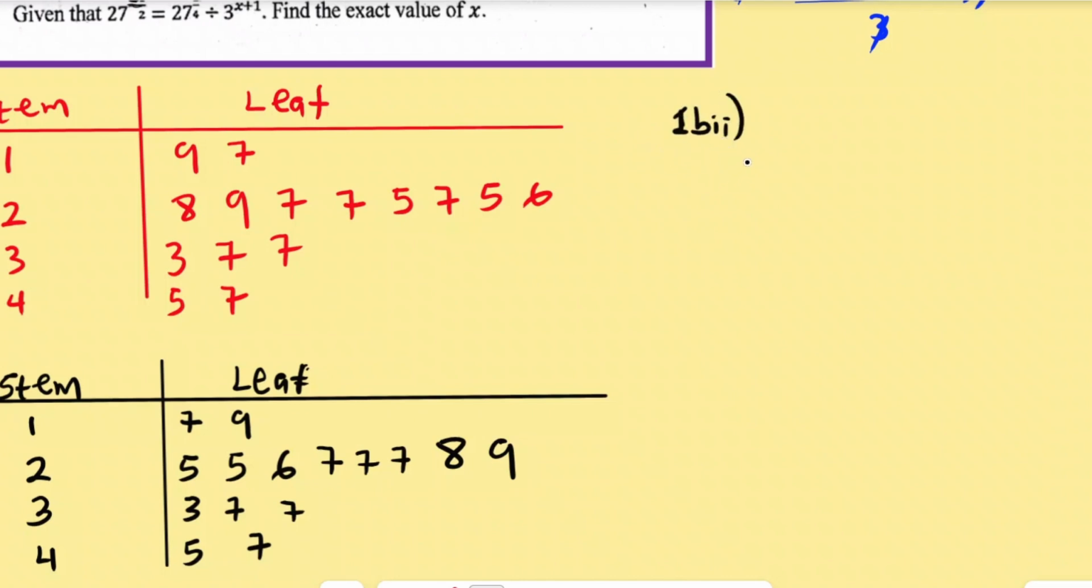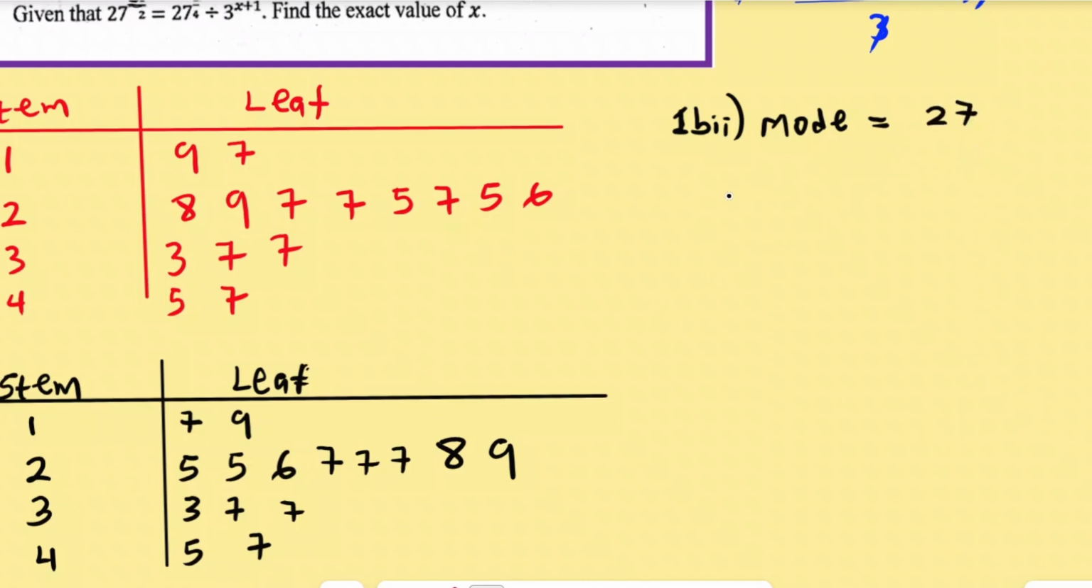So first of all, let me find the mode. The mode is the most appearing number or data. So when you come here, the mode is obviously going to be 27, because 7 is appearing here 3 times, more than any other figure. That corresponds to 2. So we have 27 as the mode. So the mode is 27.